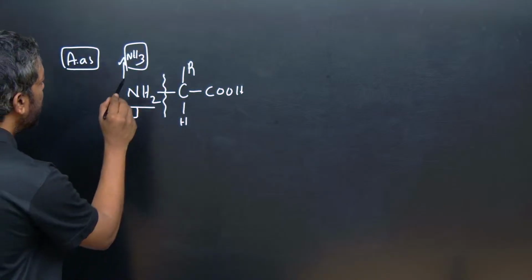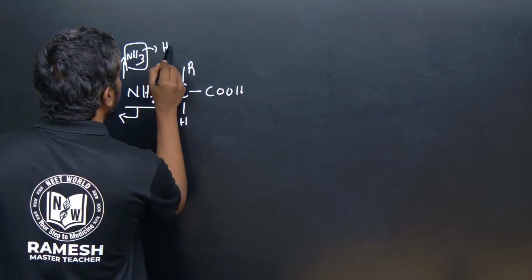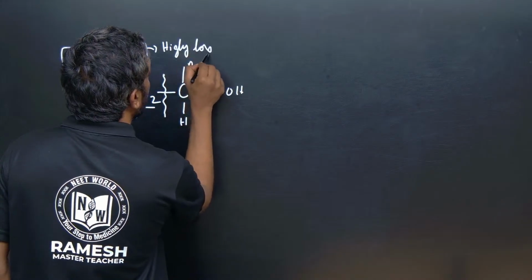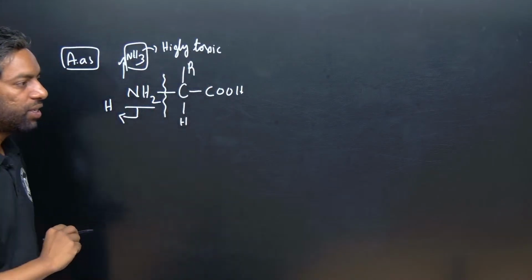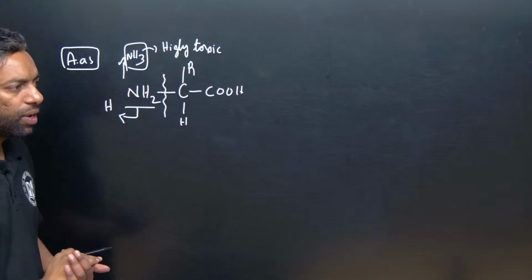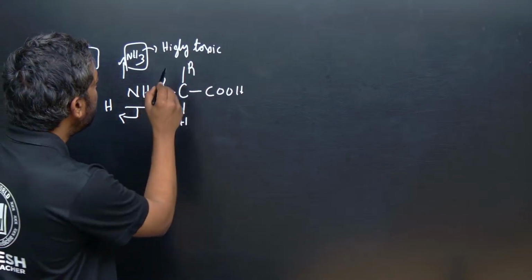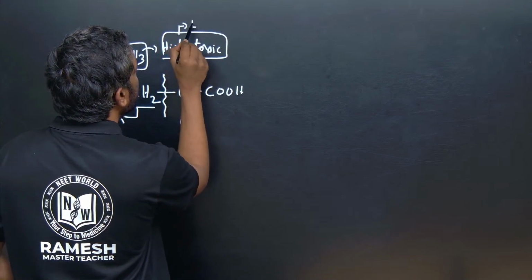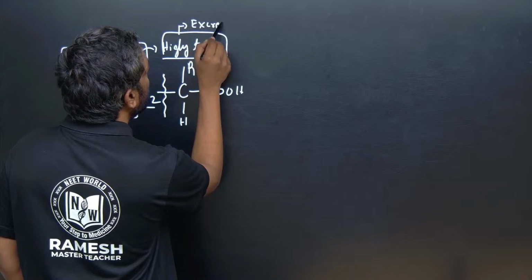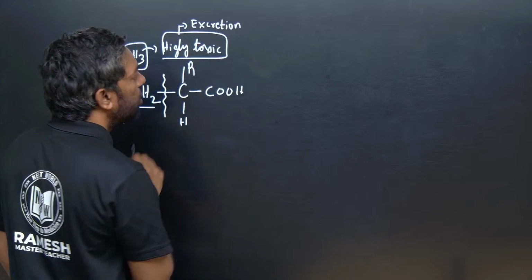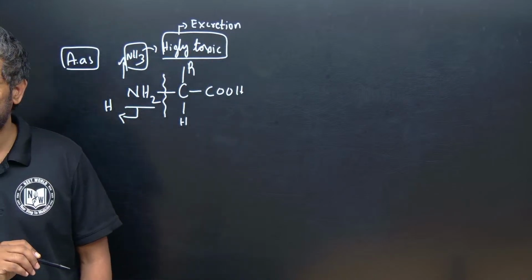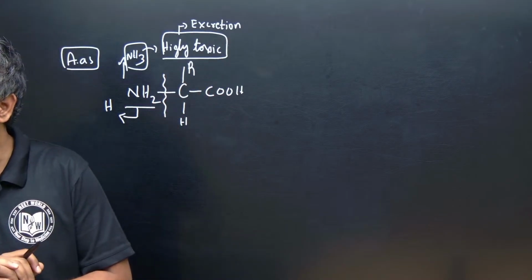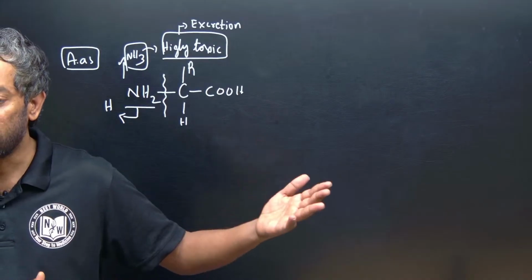Ammonia is highly toxic, so it should be eliminated through the process called excretion. The elimination of ammonia requires a large amount of water because it is highly toxic.